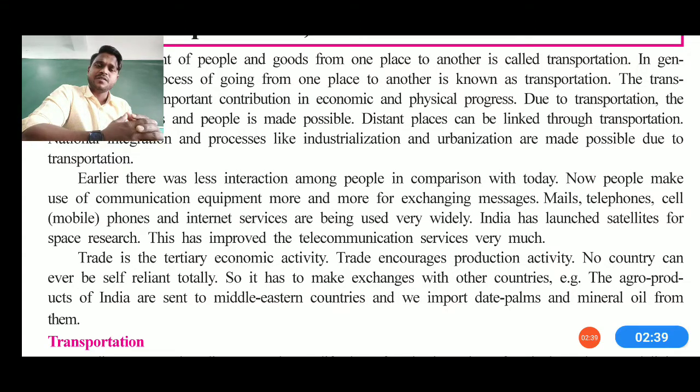And that's how we can say trade now directly drives economic activities, and trade is also encouraging productivity as well as activity, not only at the national level but also at the international level. So we can say that our country has been becoming self-reliant due to transportation services as well as communication. So it has to make exchanges with other countries. For example, the agro products of India are sent to the Middle Eastern countries, and we also import dates, palm, mineral oil from them. So that's how we build up relationships also.